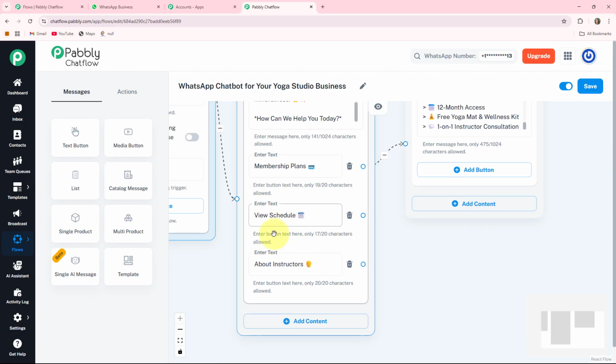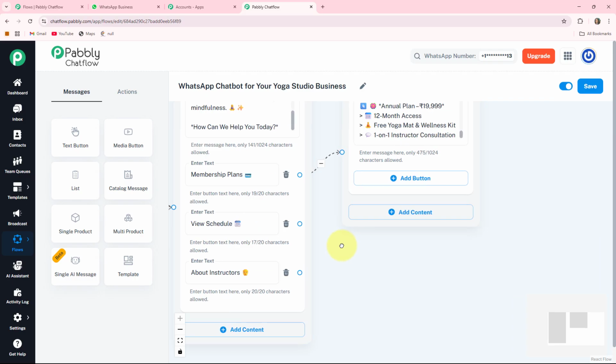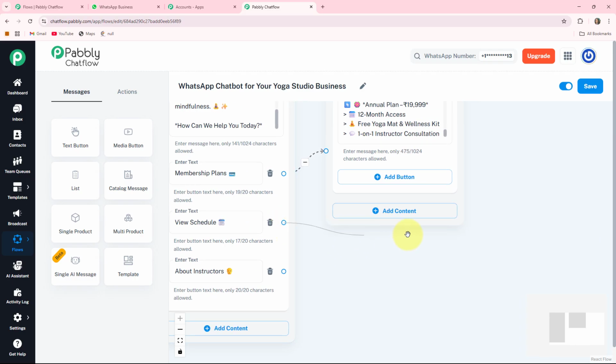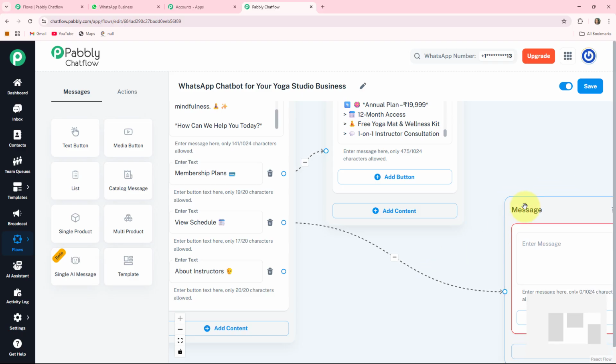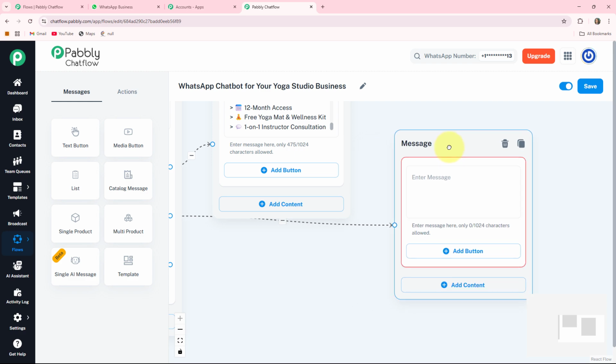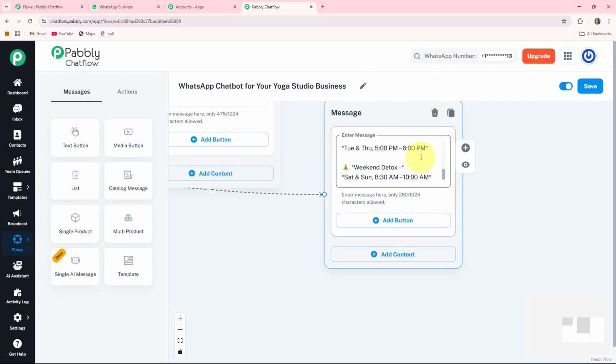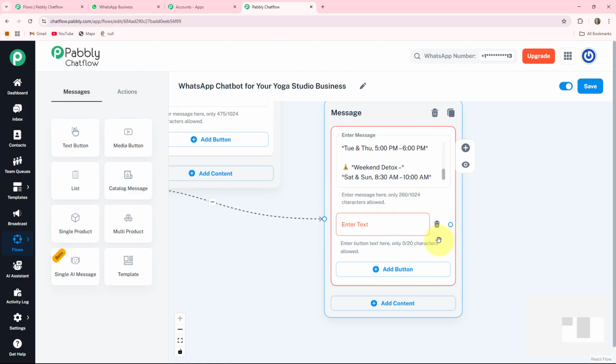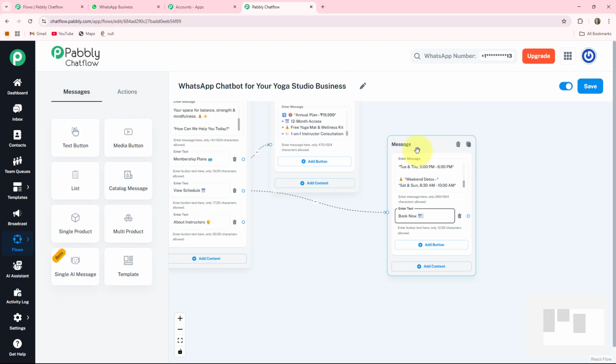If my clients will click on this, then my bot will respond to them. For that, I am clicking on this circle, drag a line, choose content type as text plus button. It will provide me one enter message box where I can write some available schedules. Here I write it. I am also giving them one button, that is book now button. By clicking on this plus add button, it will provide me one enter text box where I can write as book now. Here I write it.